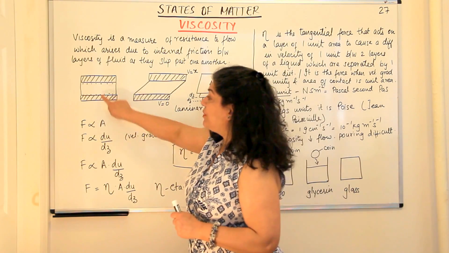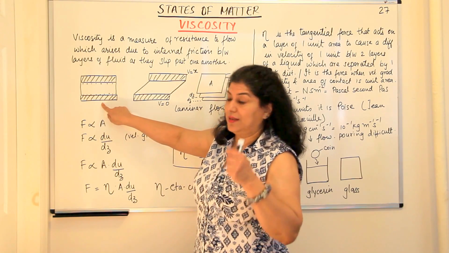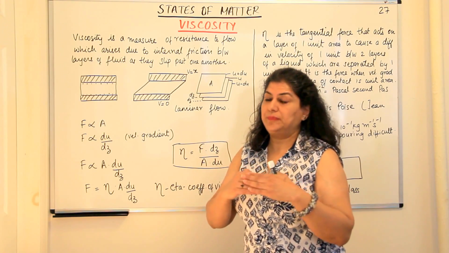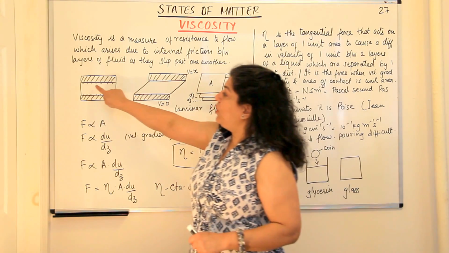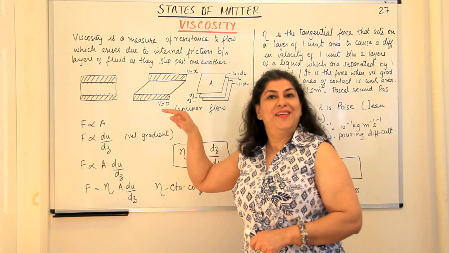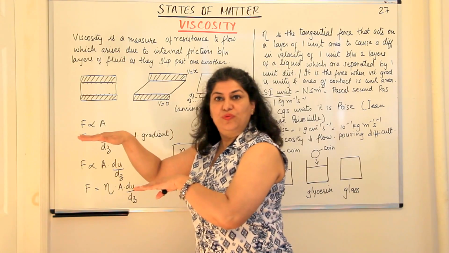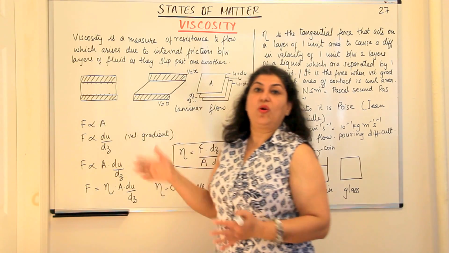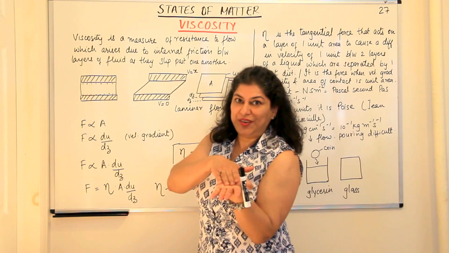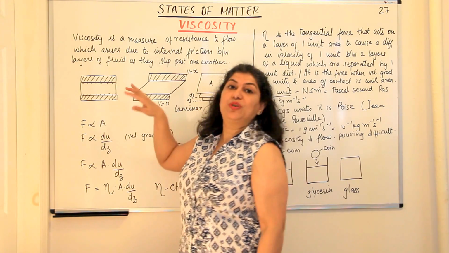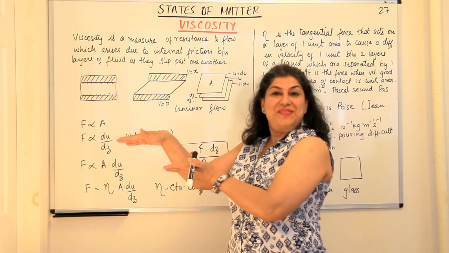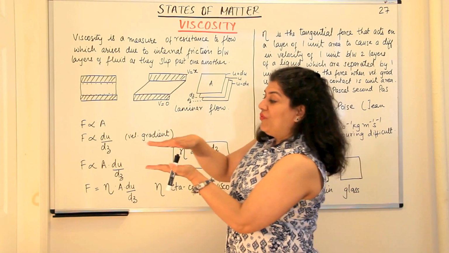Because there's an attraction between the plate, that is the solid, and the liquid which is in contact with each other. At the same time, the molecules which are in contact with the upper layer are also being attracted by the upper layer. So when the upper layer moves, just as those molecules did not move with the stationary plate, these molecules which are with the moving plate, they start moving with the plate. Right? They start moving with the plate.